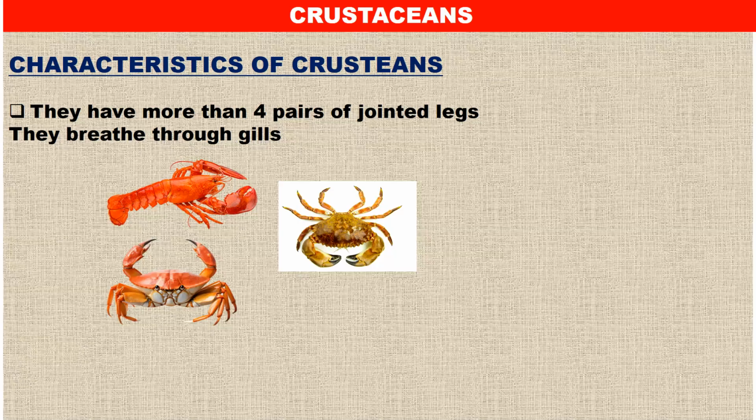Crustaceans, what can we say about crustaceans? Characteristics of these: as you can see, they have more than 4 pairs of jointed legs, and they breathe through gills. As you can see here, crabs and lobster are examples. So more than 4. 1, 2, 3, 4, 5. So we have 5 pairs of legs. More than 4 pairs of legs, we are looking at crustaceans. Very important that you understand these characteristics. If you do, the exam is just going to be a walkover.